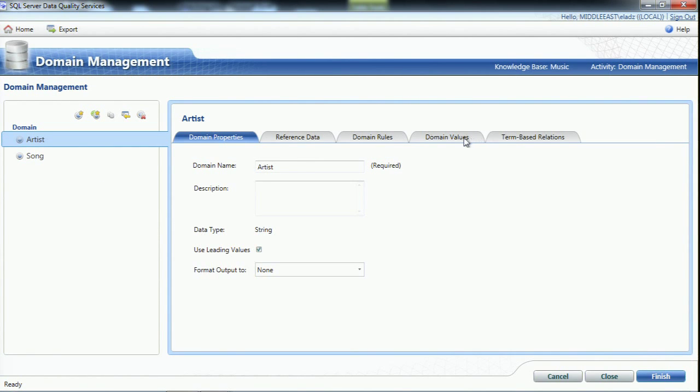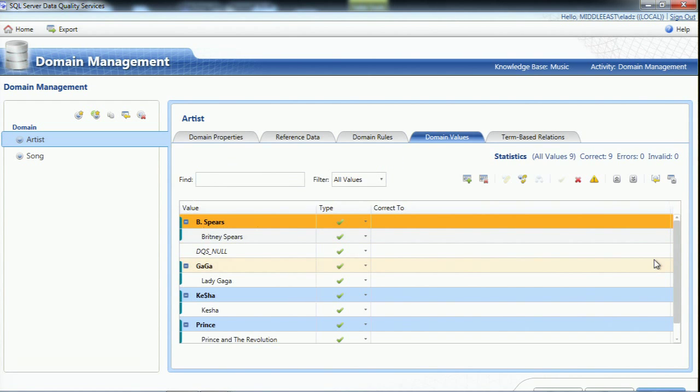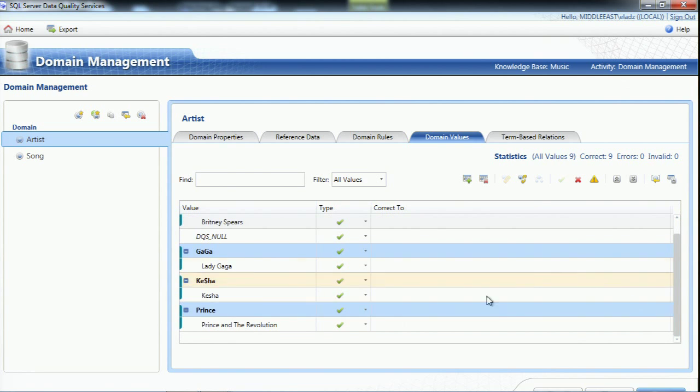Okay, so all I did here was enter some values. Okay, not that much. I said that B. Spears is Britney Spears, and that Gaga is Lady Gaga, and that Keisha is Keisha, whatever that thing is. Maybe you know better than me. Looks like junk. And Prince is Prince and the Revolution in another name. And that's the only knowledge that I have. I built a very little amount of knowledge into my system just so I have something to play around with.